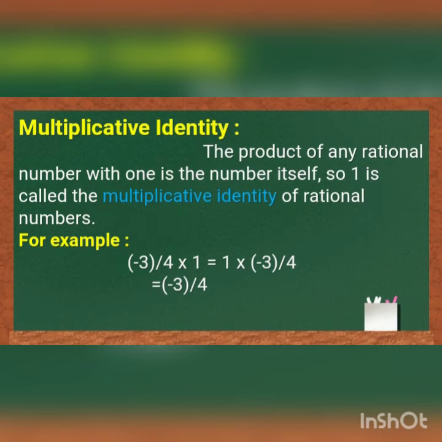The next one is multiplicative identity. The product of any rational number with 1 is the number itself. So 1 is called the multiplicative identity of rational numbers. For example, minus 3 by 4 into 1 is equal to 1 into minus 3 by 4. Our product is minus 3 by 4.